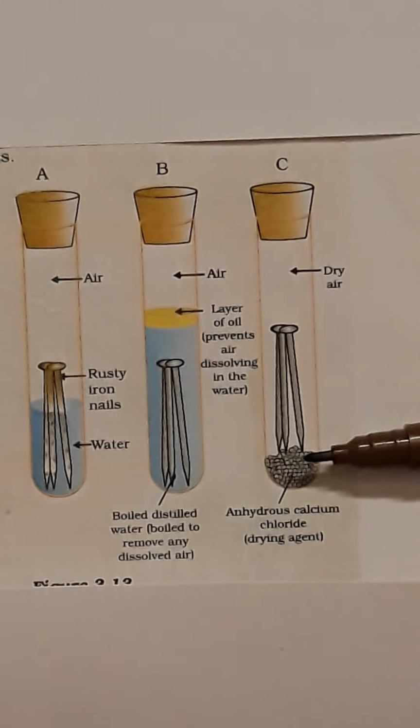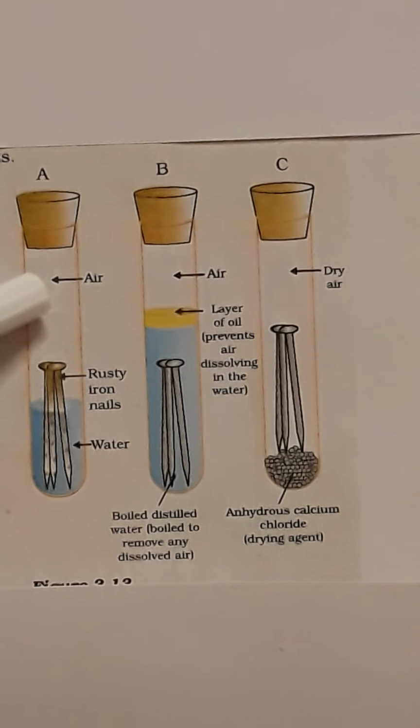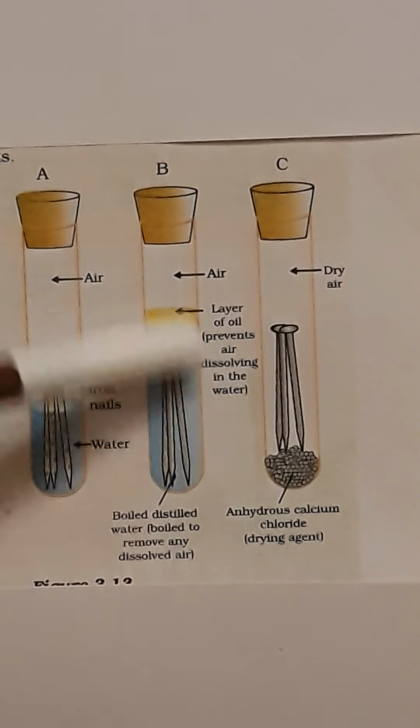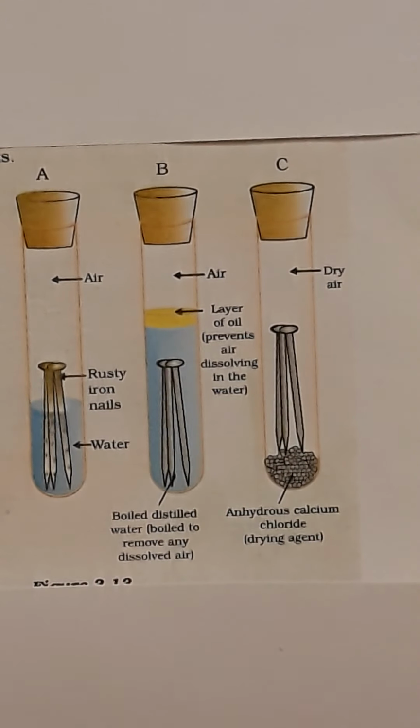And to this test tube, they have added anhydrous calcium chloride. Now, what anhydrous calcium chloride does is it acts as a drying agent. It absorbs all the moisture. So, in the first test tube, there is air and water. That means air and moisture. In the second test tube, there is only water, only moisture. And in the third test tube, there is only air. So, the anhydrous calcium chloride is added there, remember, only to absorb the moisture.